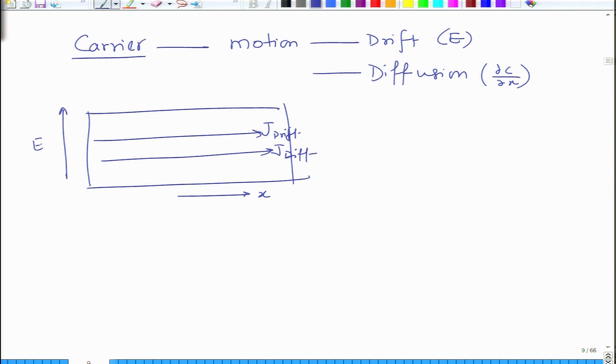The generation and recombination, on the other hand, is a vertical process on the scale of energy. If this is energy, then you have processes happening in this regime, which are generation slash recombination. So, you have a certain number of carriers moving from here, N1, and they reach here when they become N2, right, and they are affected by what is present midway in the form of what is generated, what is created, are there any traps, what is the electric field value, what is the concentration gradient and so on and so forth.